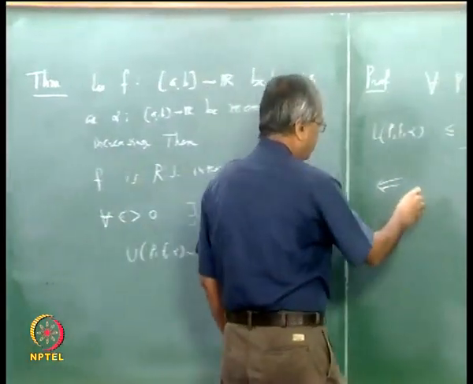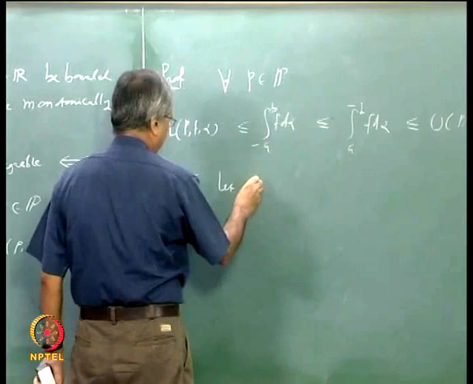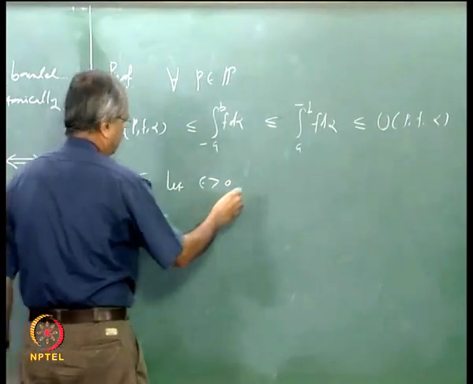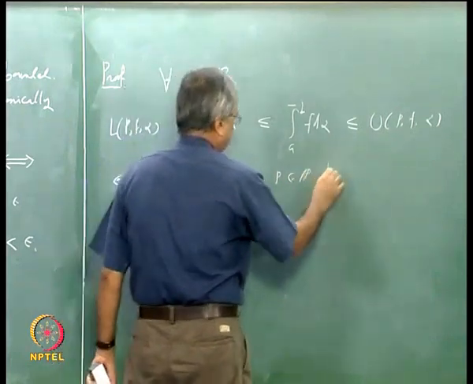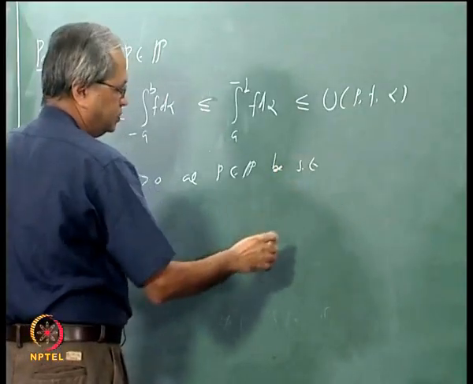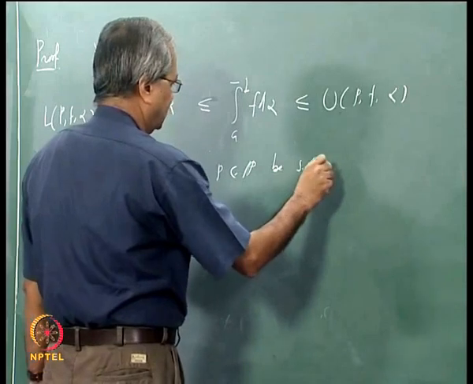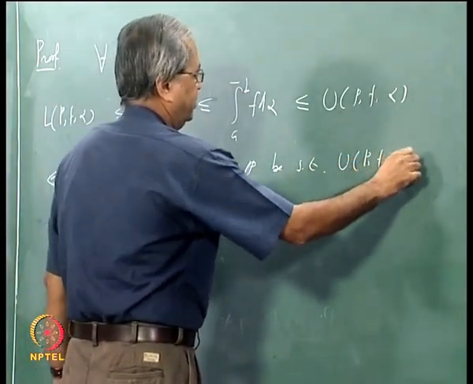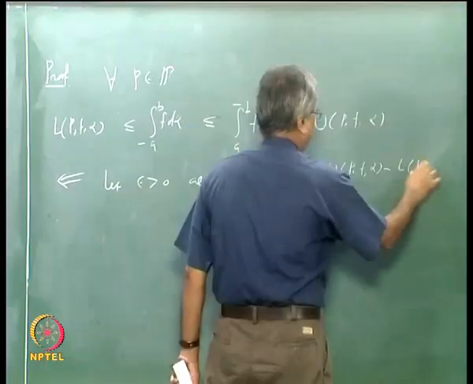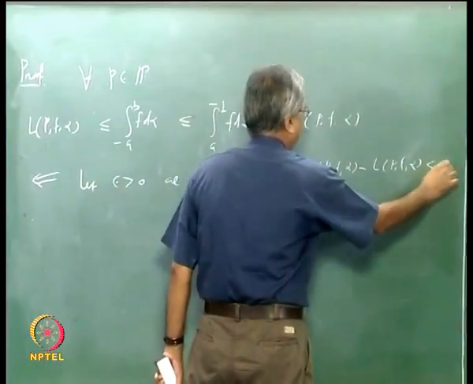So let epsilon be bigger than 0 and P belonging to the set of partitions be such that U(P, f, alpha) minus L(P, f, alpha) is less than epsilon.